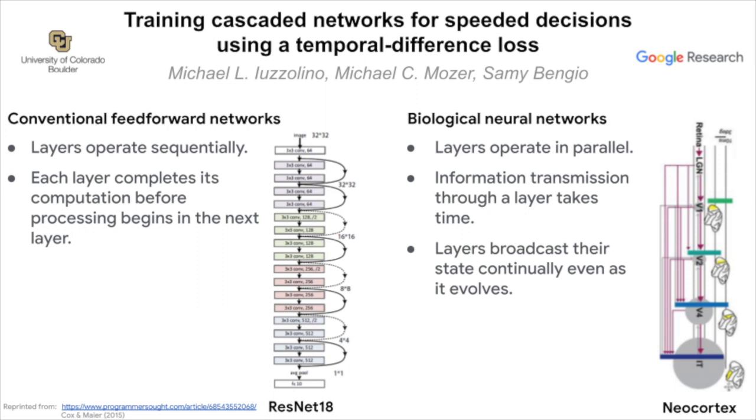At a coarse architectural level, conventional feed-forward networks and biological neural networks seem similar, but they have very different dynamics. With conventional feed-forward networks, layers operate sequentially, and each layer completes its computation before processing begins in the next layer. In biological neural networks, layers operate in parallel. Information transmission through a layer takes time, and layers broadcast their state continually, even as it evolves. In this work, we've explored a feed-forward architecture that has these biological dynamics, and we refer to this architecture as a cascaded network.